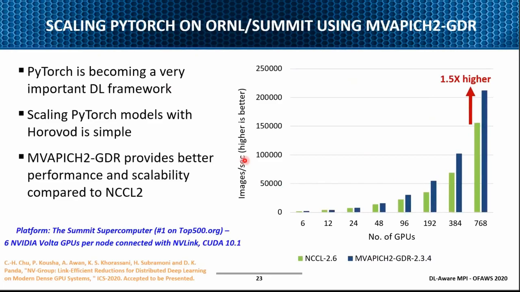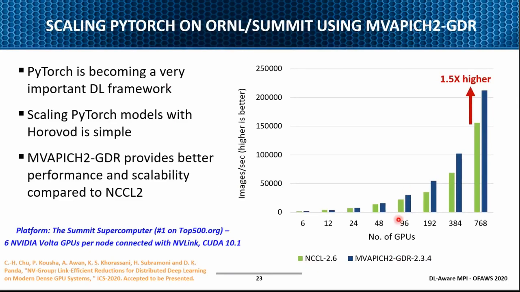Recently, we are also looking at other deep learning frameworks. This is a very fresh number. We are trying to run PyTorch together with Horovod, the diagram which I showed earlier, and this is again running on the Summit, which is the #1 system. We are comparing the very latest release of what we have done with the latest NCCL 2.6.